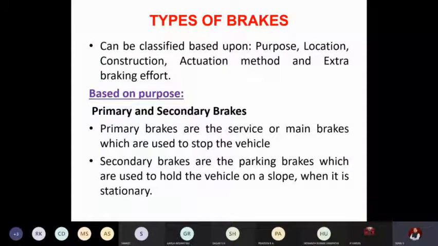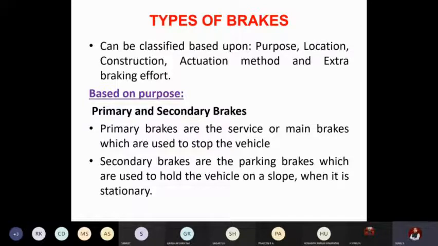Types of brakes. See, brakes can be classified based on 4 criteria. One is purpose, what for we are using. Purpose in the sense it may be secondary brakes or primary brakes. Secondary means parking brakes. Okay. Location where we are using, construction of the braking mechanism, actuation method, and braking effort. Based on these criteria, okay, braking system is classified.